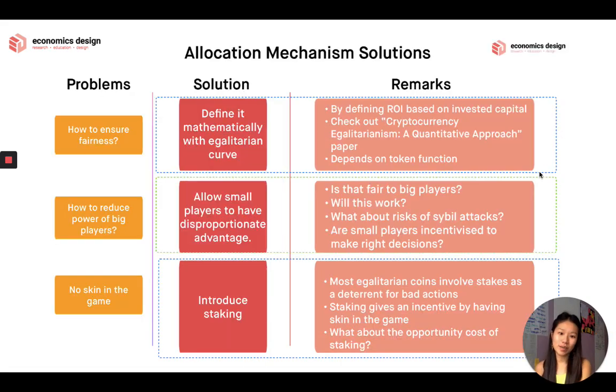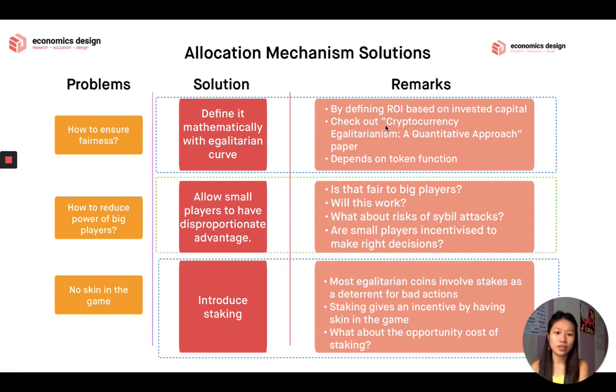Yes, so solution table. Now this is probably why you are here. This is the allocation mechanisms and what kind of problems you have, what's the solution, and what are the remarks. So how do you ensure fairness? Solution could be you can define it mathematically with egalitarian curves. There is such a curve in math because there's everything possible in math, and you can probably do that.